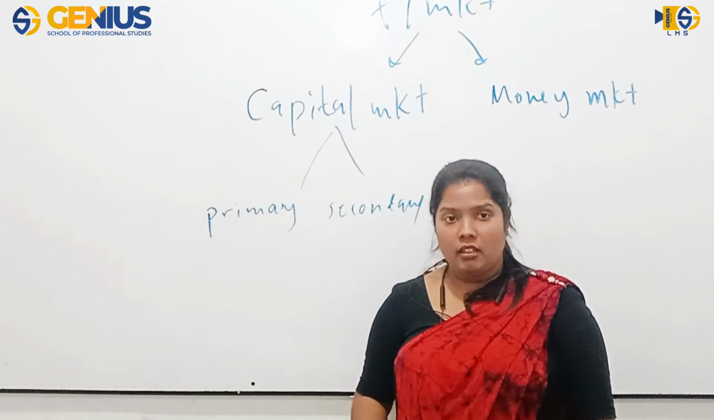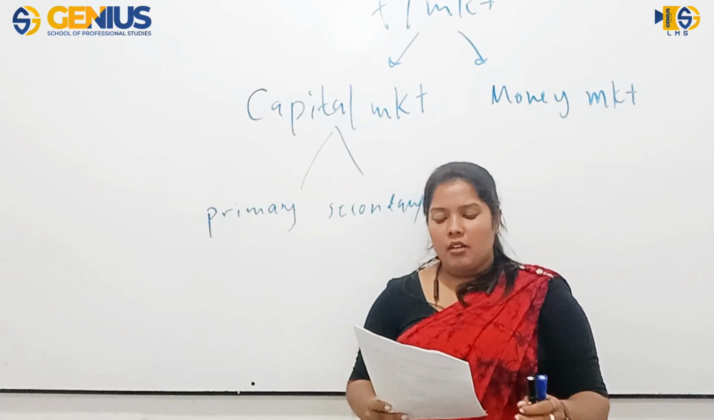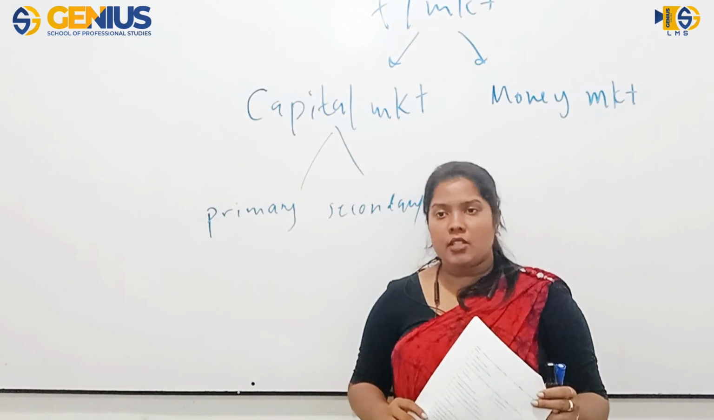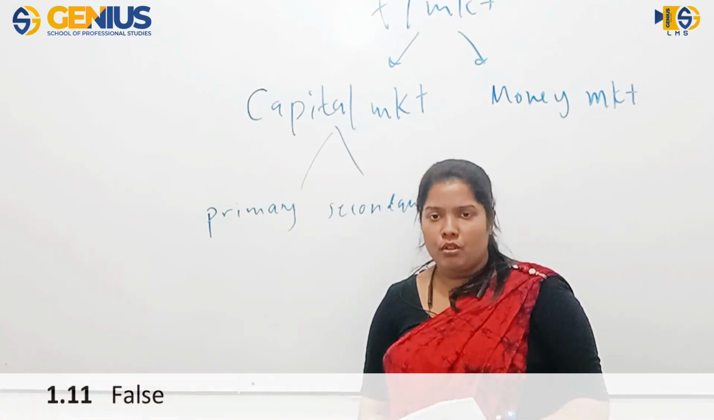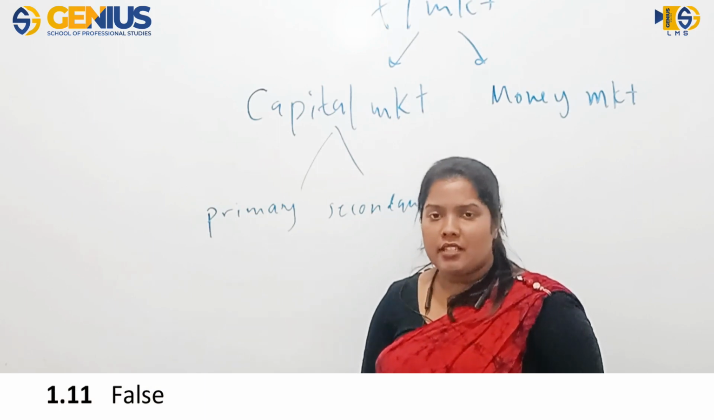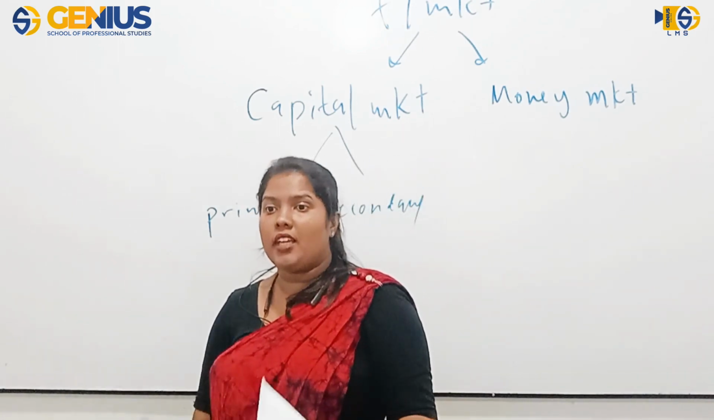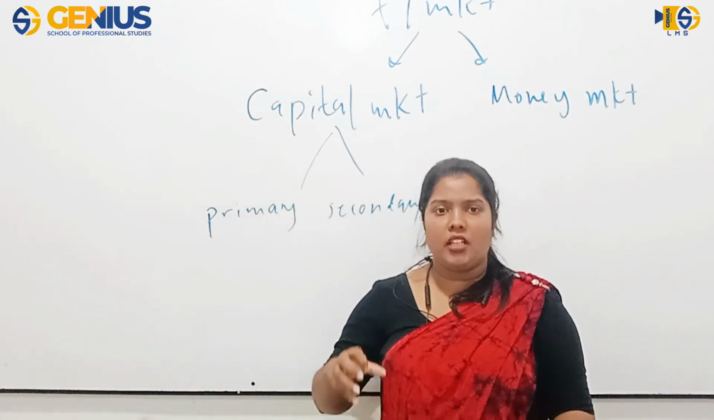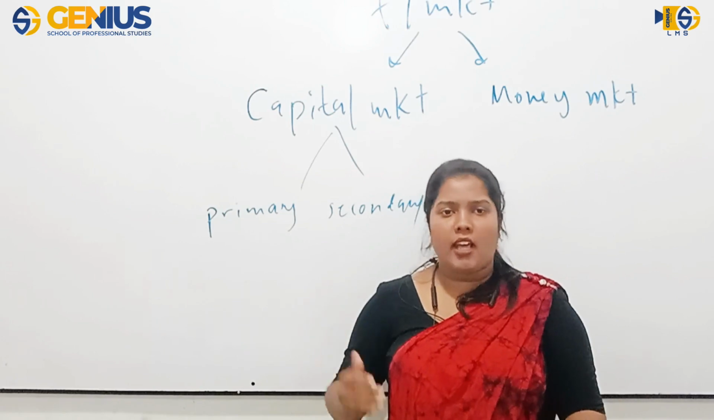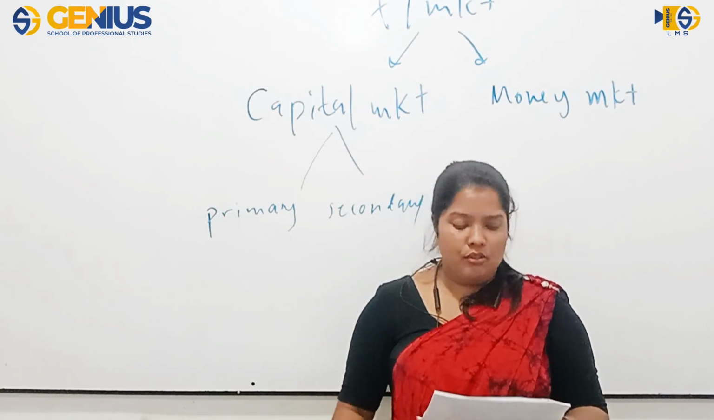So the first one, 1.11, principle of indemnity in insurance creates profits from insurance is true or false? Is it to create profits from insurance? No, that is false. Indemnity in the sense, a person should not gain profits from insurance, and a person should get compensated only for the amount of damage or the loss that has occurred. That is what indemnity is. So first one, it is false.